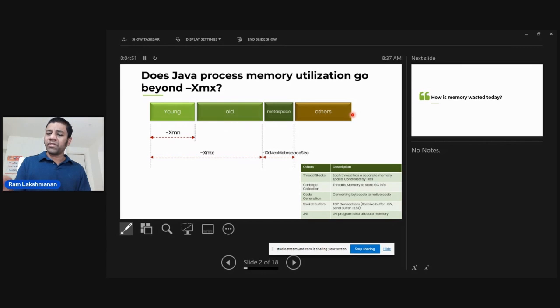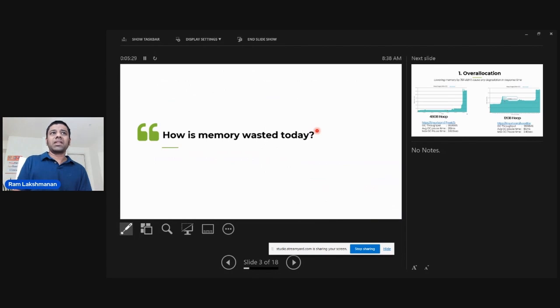Suppose your Xmx size is 4 GB. That means you don't want to run your application on a 4 GB machine. Probably you want to take at least a 6 GB machine, because metaspace and the others occupy memory. And then you need to leave some room for your kernel jobs also to run. So typically you want to use the 80-20 rule when it comes to this kind of sizing. Okay, so now we understand these are the different regions in memory. With this knowledge, now let's go on.